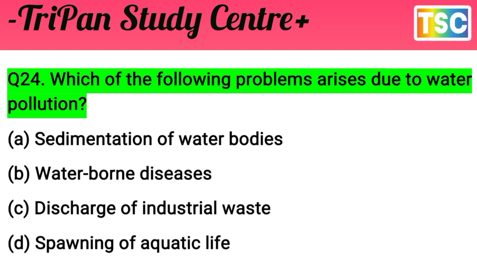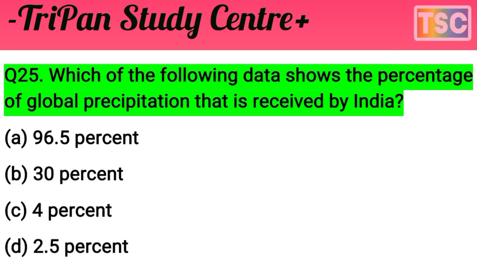And next and last question here. The next question arrives on your screen. It's an important question. Which of the following data shows the percentage of global precipitation that is received by India?